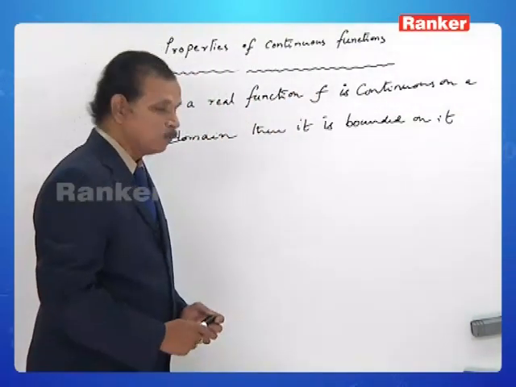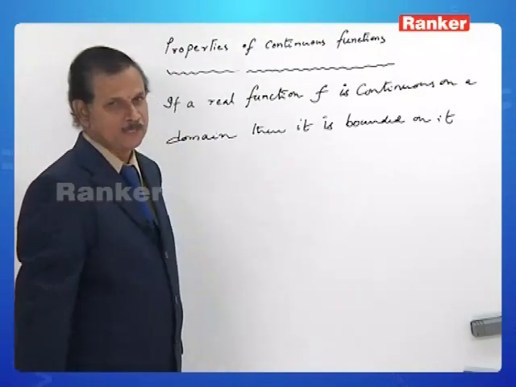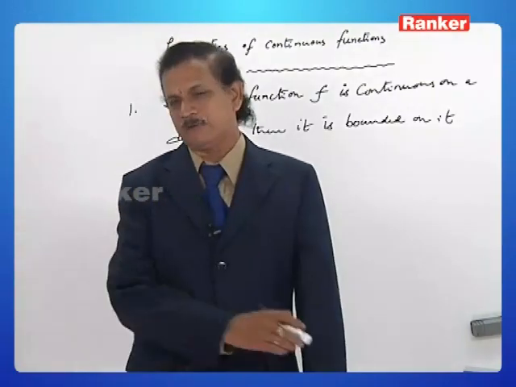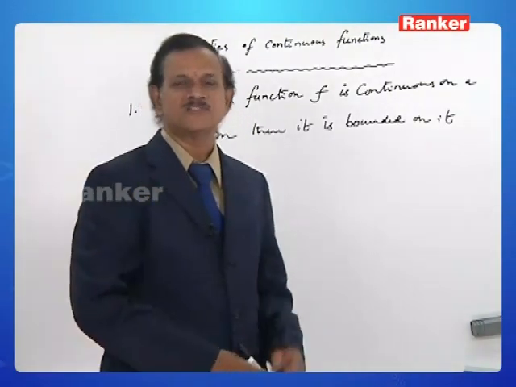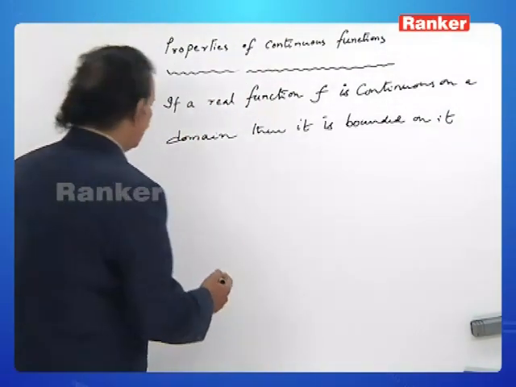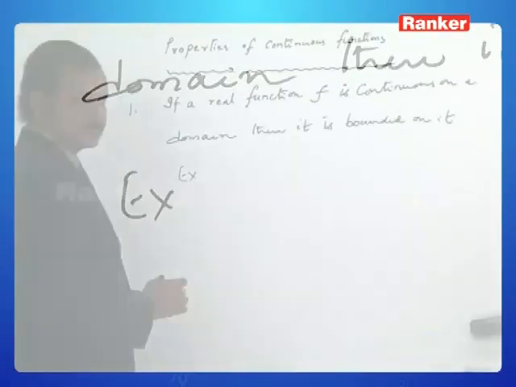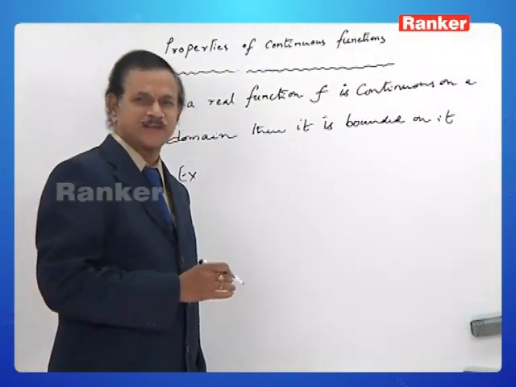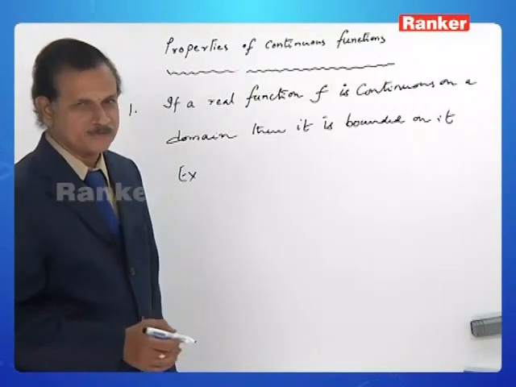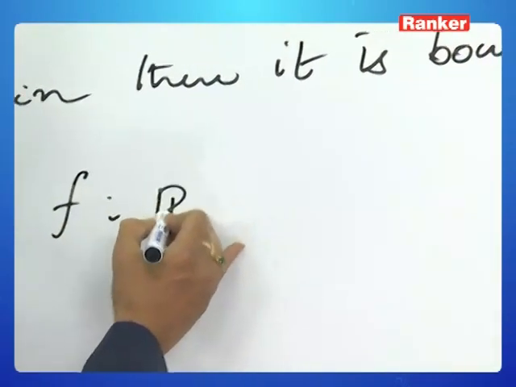Okay, right. What is the essence of this statement? If f is continuous, continuous implies it is bounded. But you see, the converse need not be true. For example, we are now going to give a counter example to say that every bounded function need not be continuous. Look here, example, f from R to R.